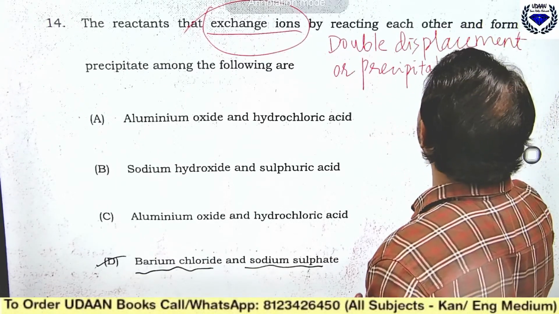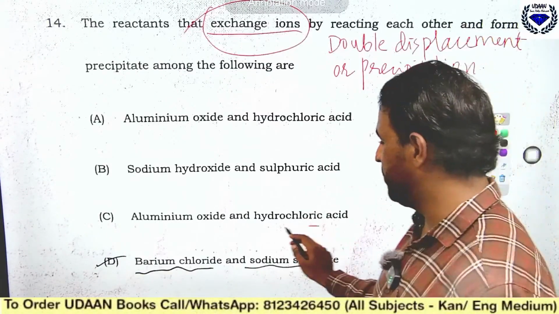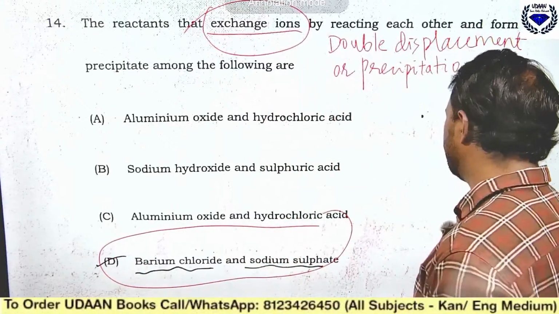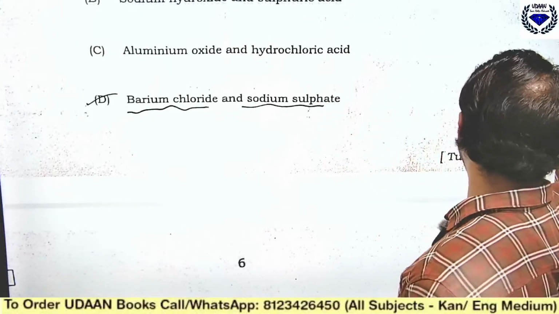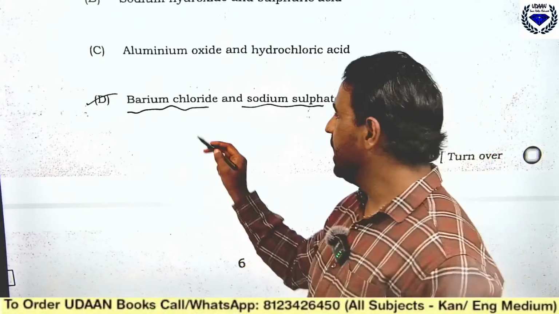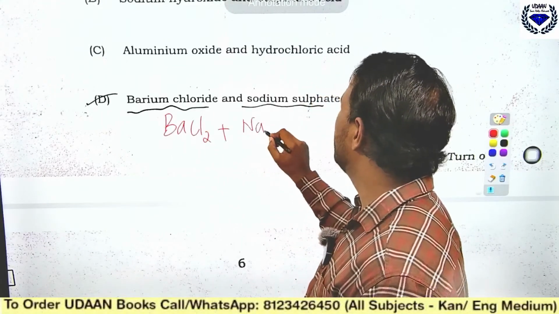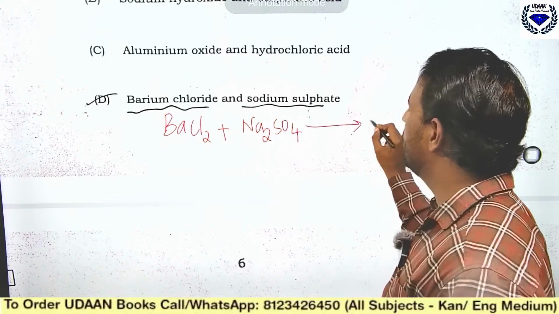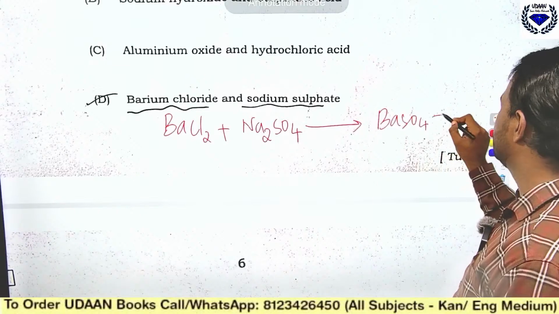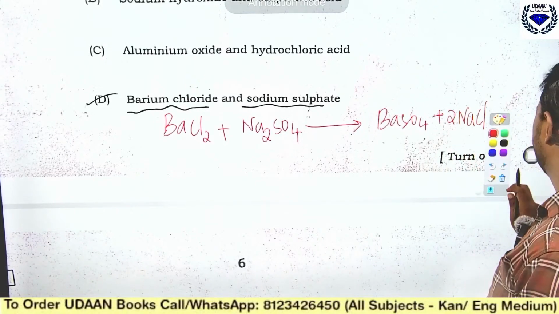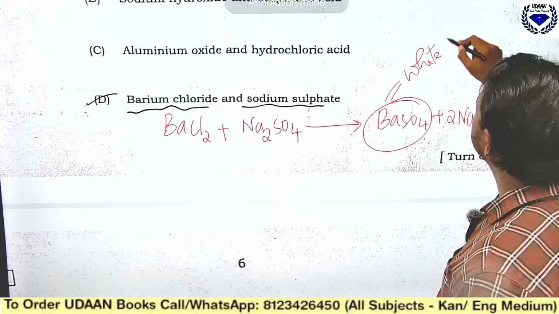It is called a precipitation reaction, and in the previous model question paper we already discussed that barium chloride and sodium sulfate, okay, you had that direct question. Remember, barium chloride and sodium sulfate will give you barium sulfate plus sodium chloride, and this BaSO4 is a white precipitate.